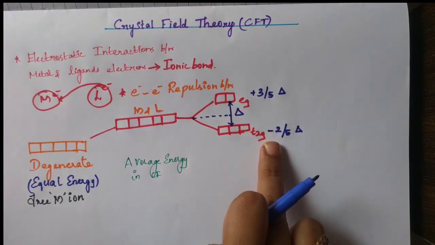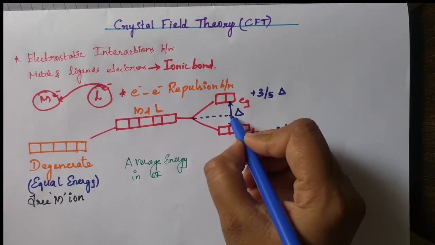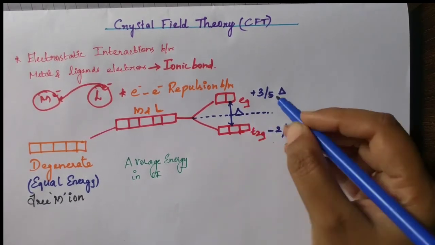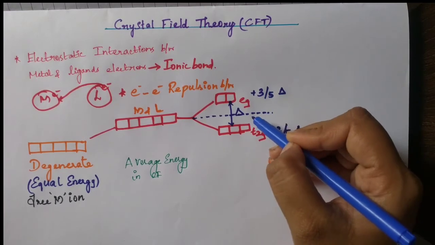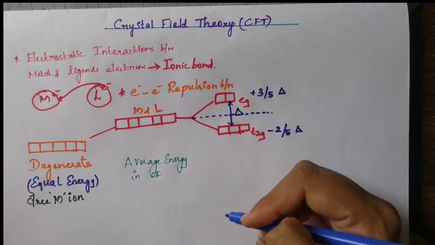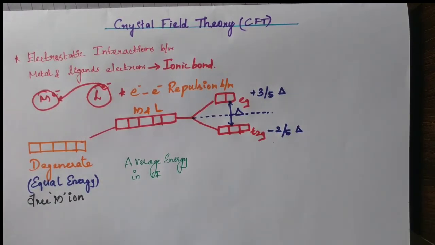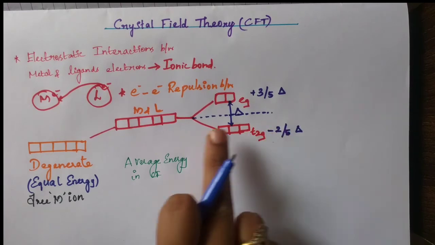Why this plus and why this one is minus? If you consider this as an axis, students, this is above the axis, plus, this is minus. In a graph we plot like above the y-axis, that is above the origin, it's a plus value, below the origin is the minus value. Like that it's there.